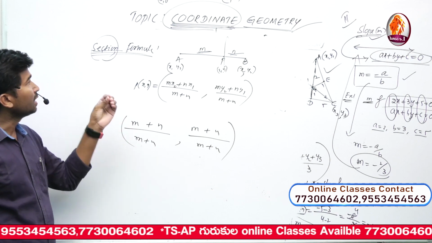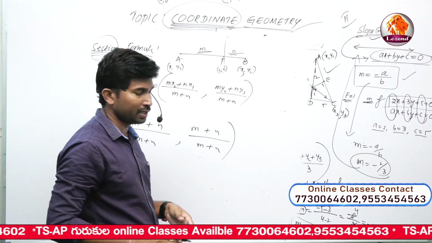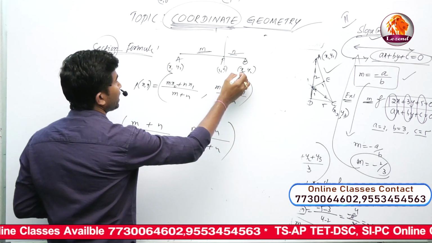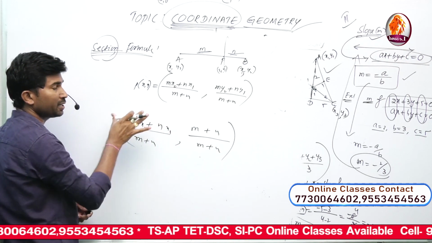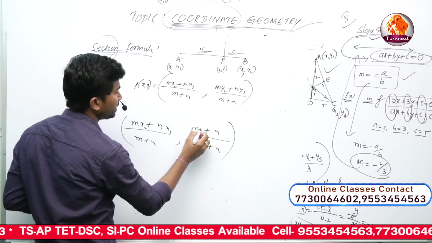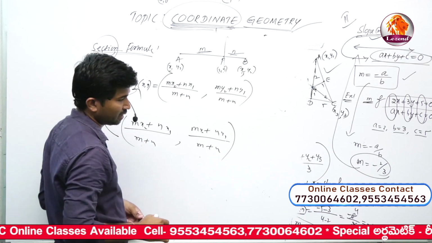Already we know that in a coordinate system, the first priority is the x value, the abscissa, and the second value is the ordinate. Now we have 2 points, x1 and x2. Here x2, and this is x1. The x part is over, the abscissa part is over. Next the ordinate part, y2, y1. So we have the section formula.